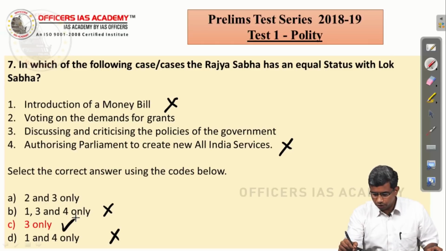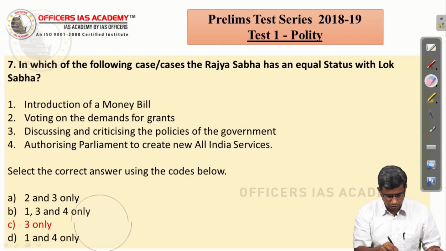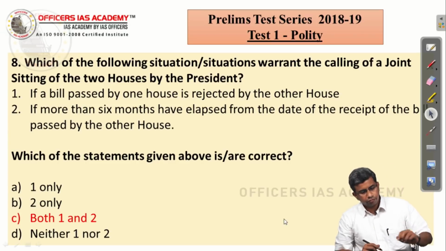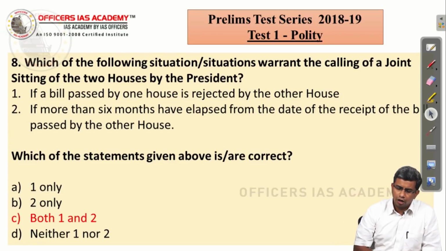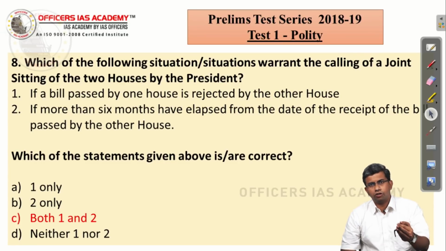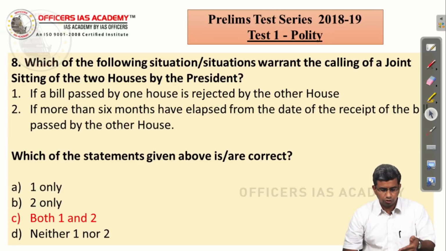Now, going to the next question. Which of the following situations warrant the calling of a joint sitting of both the houses by the President? It's a straightforward question. There are 3 situations when a joint sitting can be called. 2 of them are given here. So, the answer is both 1 and 2.